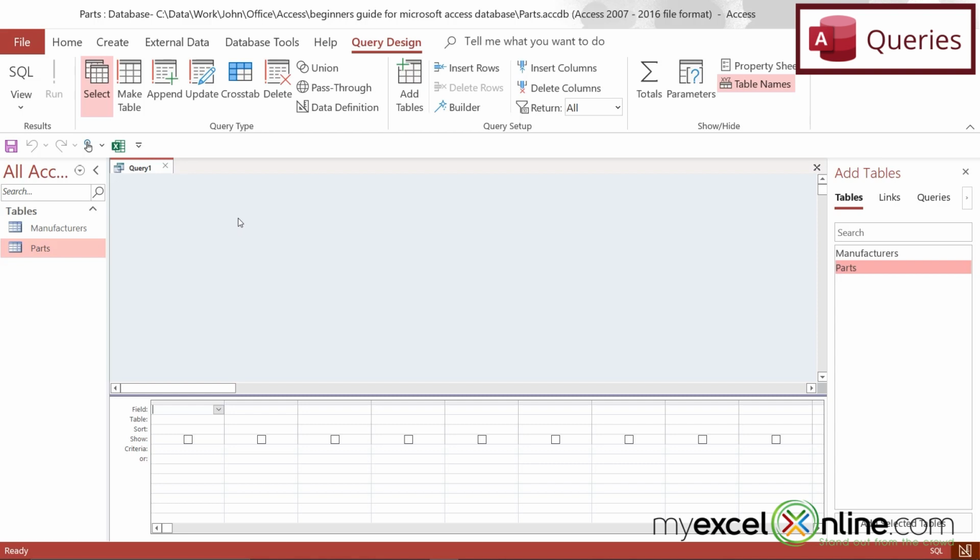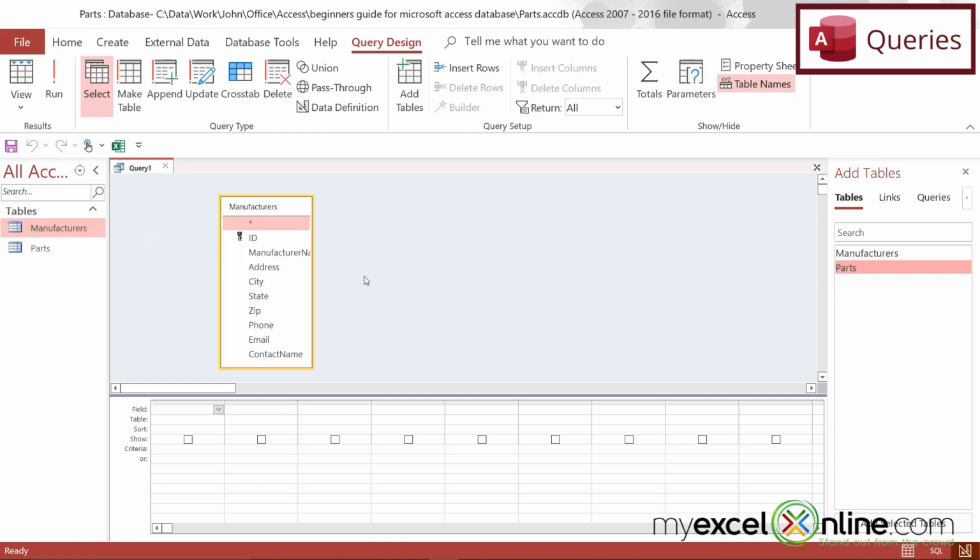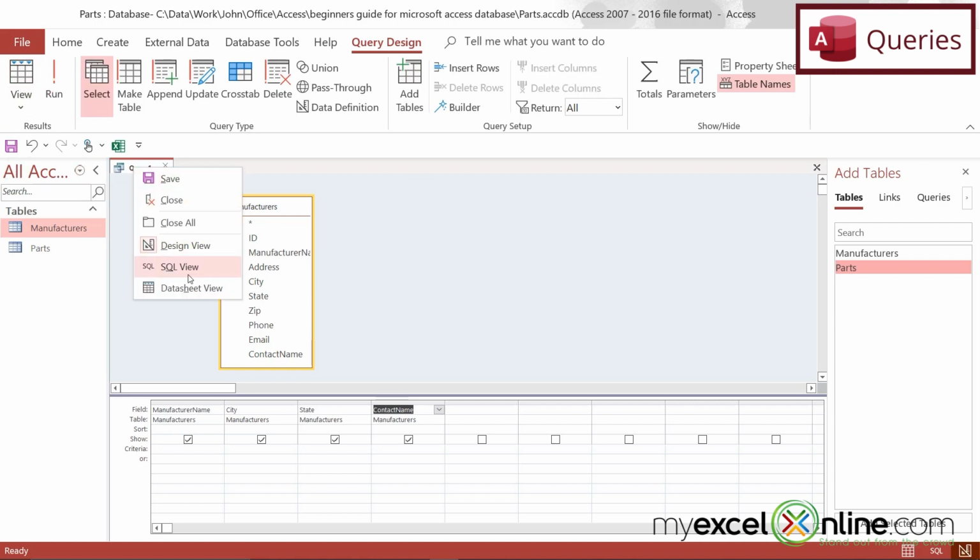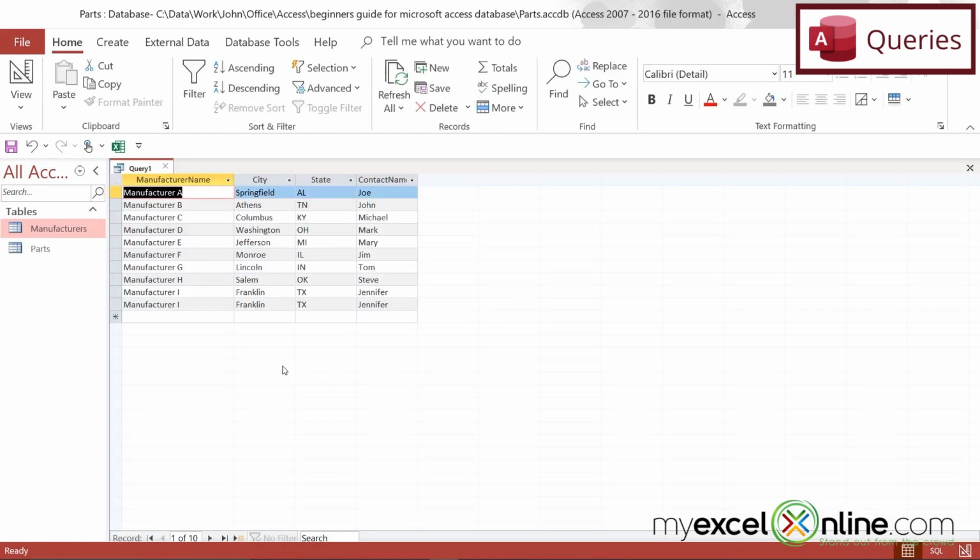So in order to create a query, I need to have a table here first. So what would happen if I just dragged my manufacturer's table in? I could limit the fields that I want to see to manufacturer, city, state, and contact name. So what would happen if I looked at this query? I can click this button up here that says View, or I can right-click on this tab right here and go to Datasheet View. Both buttons do the same thing. So if I do that, I can see that I've limited the number of columns that I'm getting from here.